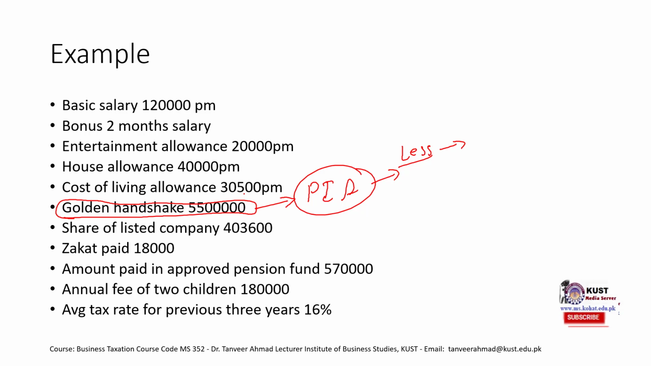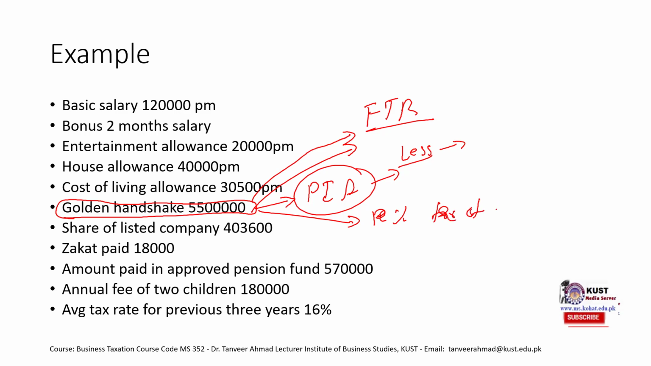This is basically related to fixed tax regime. Remember, in our previous lecture, lecture number 8, we discussed fixed tax regime. So the rule is that we would not have to pay income tax on this golden handshake. Rather, we would have to pay fixed tax regime on this golden handshake, and the percentage that would be paid is the percentage of the average of last 3 years.